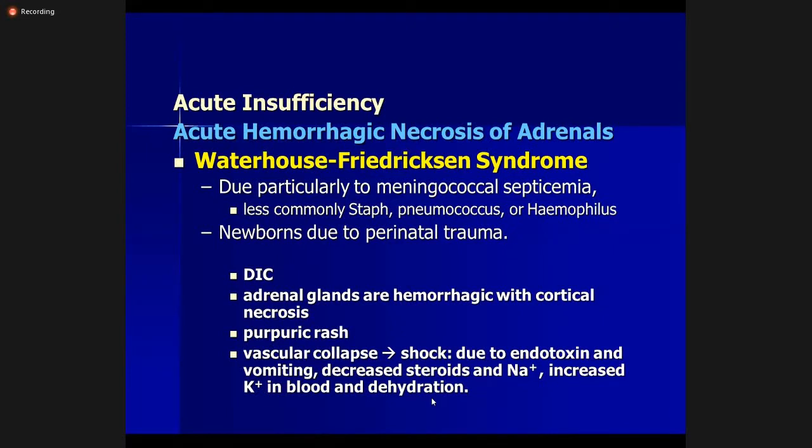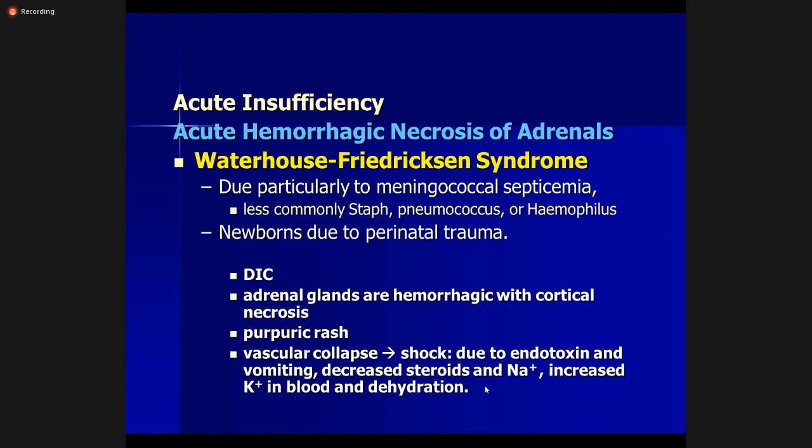Then there is vascular collapse. Vascular collapse is due to very low levels of mineralocorticoids, and the shock can also be superimposed due to endotoxins produced by the bacteria themselves. Then there is vomiting and decreased steroids and sodium levels.